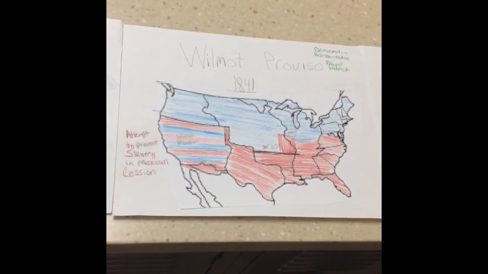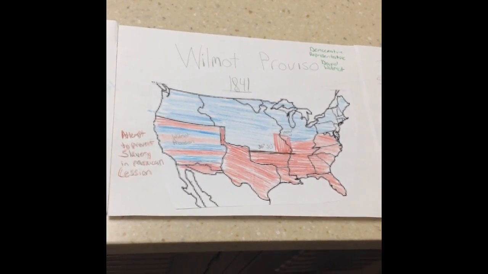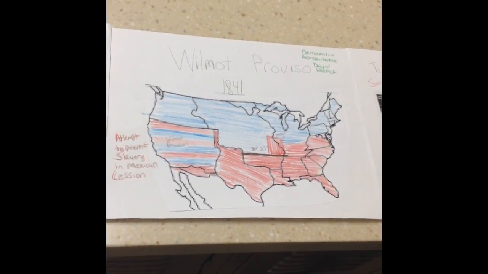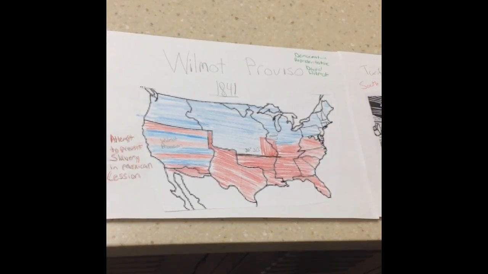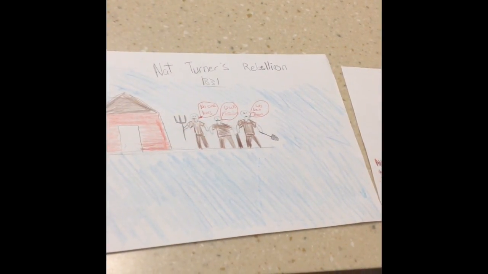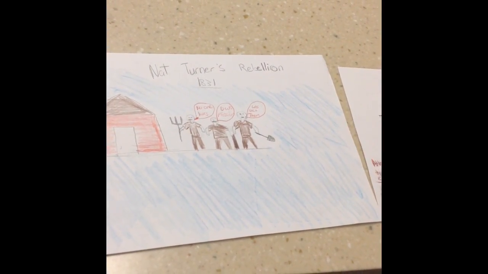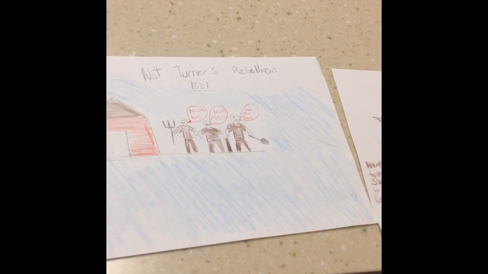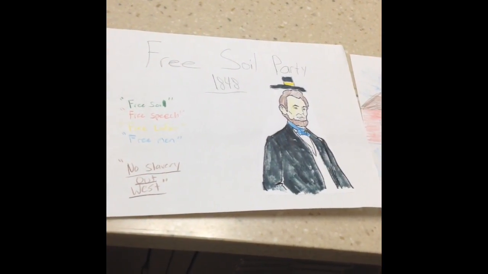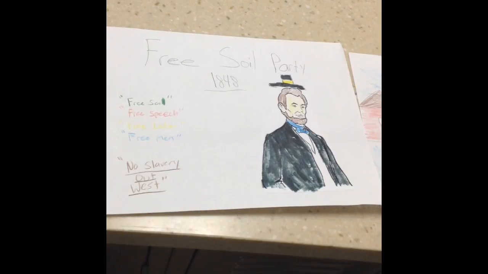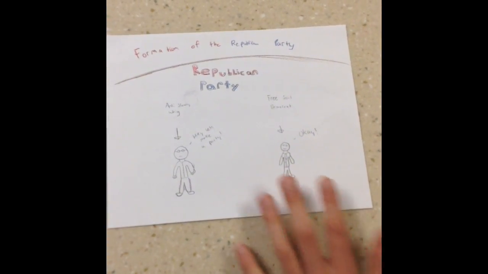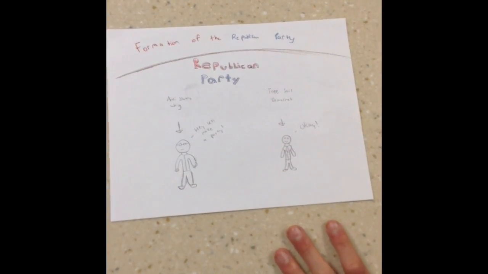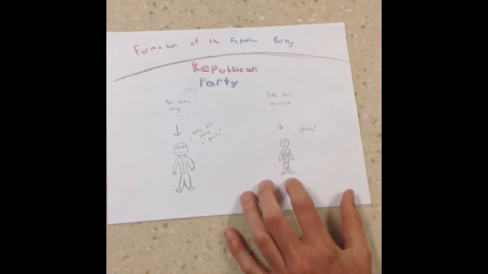The Wilmot Proviso was suggested by a Democratic representative, David Wilmot, attempting to prevent slavery in the Mexican territories. Turner's rebellion resulted in 60 white American deaths, made up of women, children, and slave masters. The Free Soil Party was a party trying to prevent slavery from expanding out west, led by Abraham Lincoln. The Republican Party was formed when the anti-slavery Whigs and the Free Soil Democrats joined together.